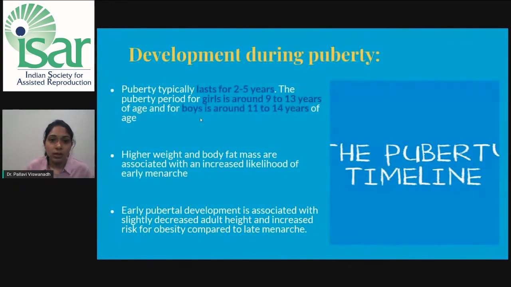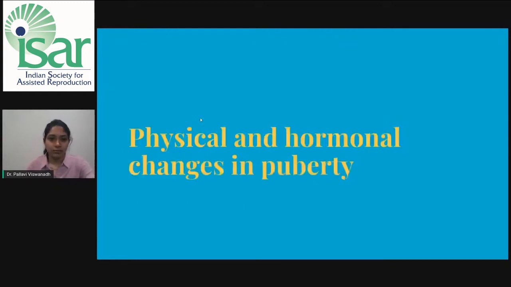Development during puberty, as discussed, typically lasts for around 2 to 5 years. In girls, it occurs around 9 to 13 years of age, and in boys 11 to 14 years of age. It has been found that higher weight and body fat mass are associated with an increased likelihood of early menarche. Early pubertal development is associated with slightly decreased adult height and increased risk for obesity compared to late menarche.